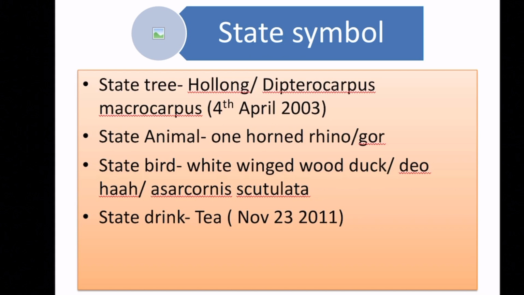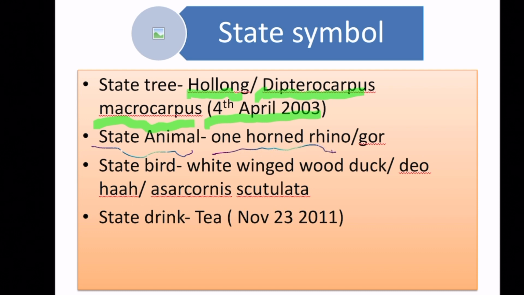And what is the state tree of Assam? The state tree of Assam is Holong, or it is also known as Dipterocarpus macrocarpus. Again, it was declared on the same date, 4th April 2003. And what is the state animal? We all know already, it is one-horned rhino, or it is also known as gor.